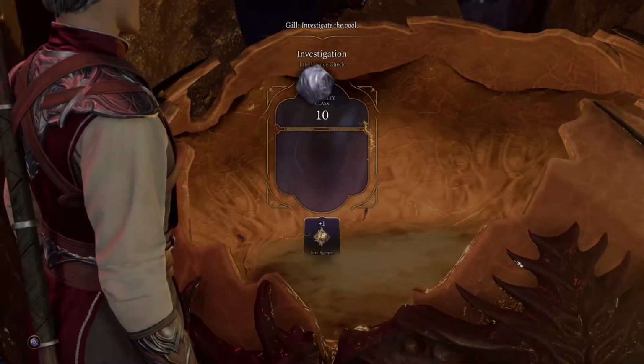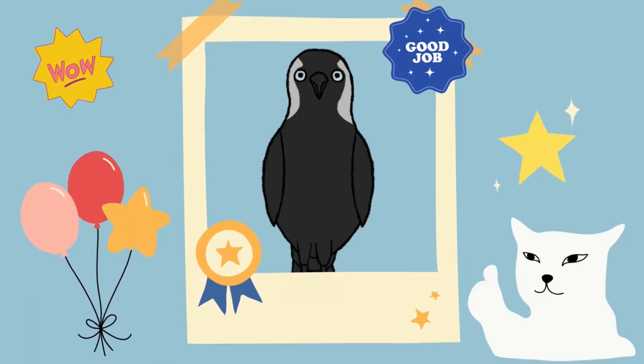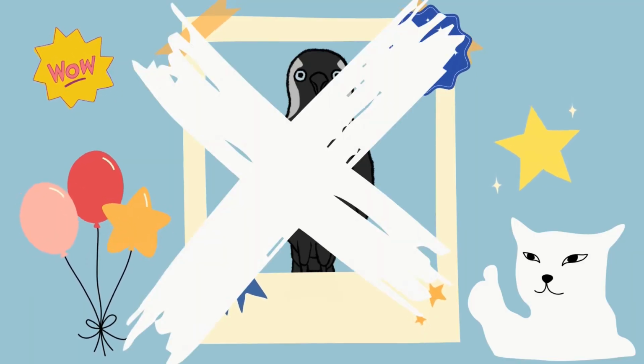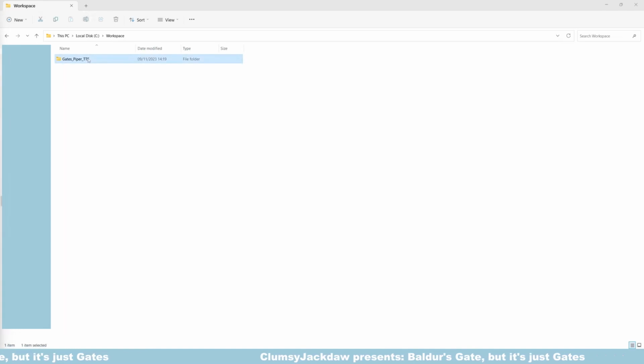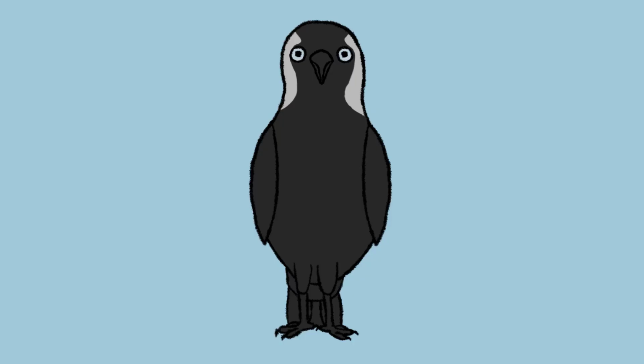At this point you might be thinking, wow, she figured that out so quickly, good for her. Wrong. It took me 2 days to find out what was going wrong. 2 entire days. I thought I was going to have to throw it all away because nothing I did worked. But no, it was just the multi-tool that didn't work for me. And don't get me wrong, I am very grateful for this modder's multi-tool. Without it, this mod wouldn't exist. But I was a bit annoyed.